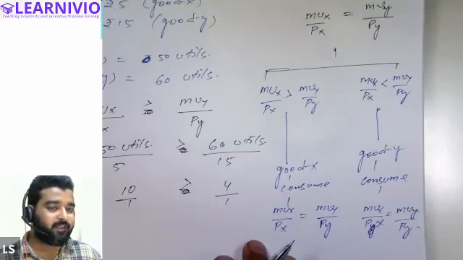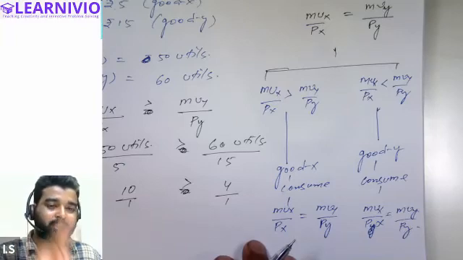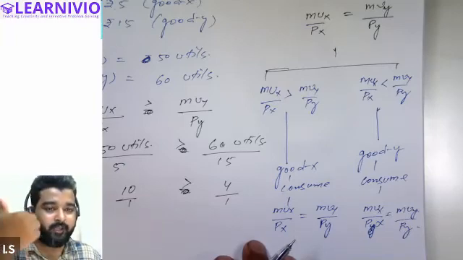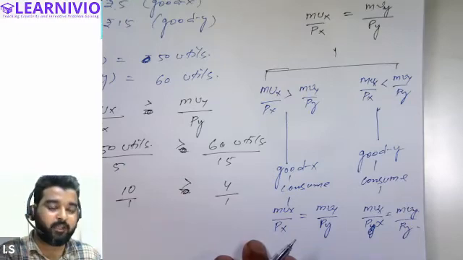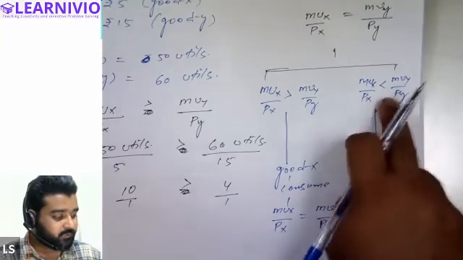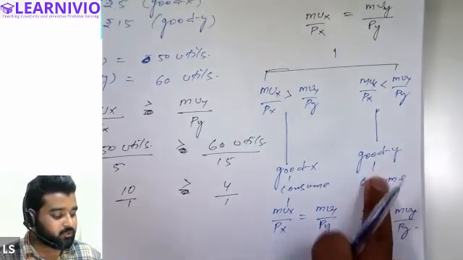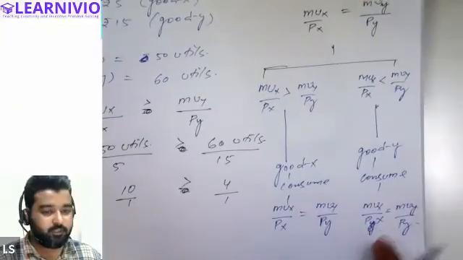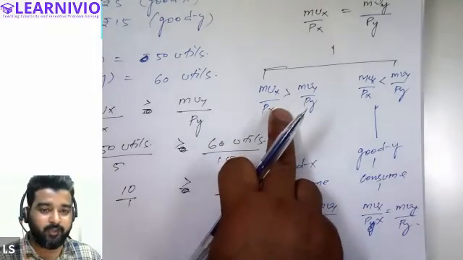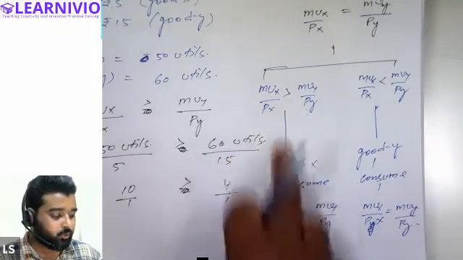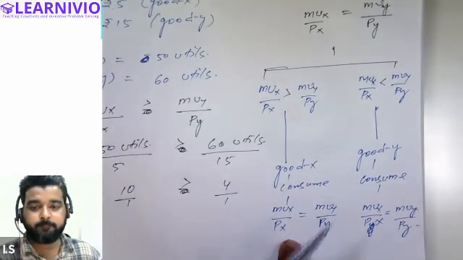But what if it does not happen? Then there may arise two situations. Either he will be getting more satisfaction against 1 rupee in case of good X, or more satisfaction against 1 rupee in case of good Y. If he's getting more satisfaction from good Y, he should prefer and consume good Y till he achieves equilibrium. Similarly, if he's getting more satisfaction from good X against 1 rupee, he should continue to consume good X until he achieves equilibrium.